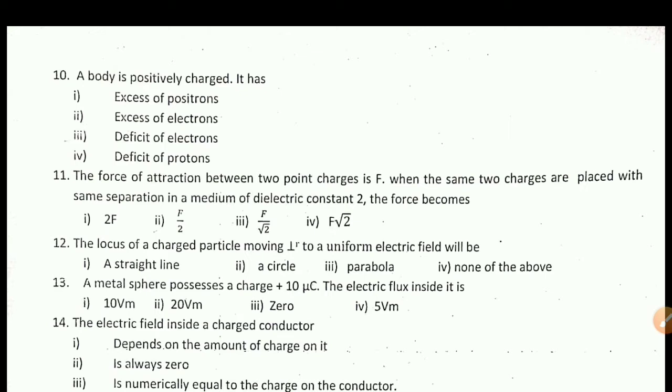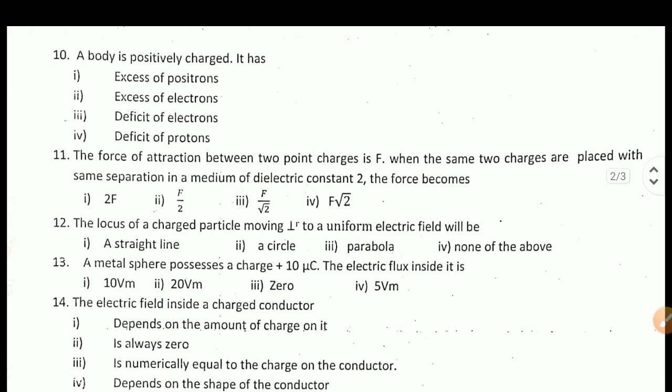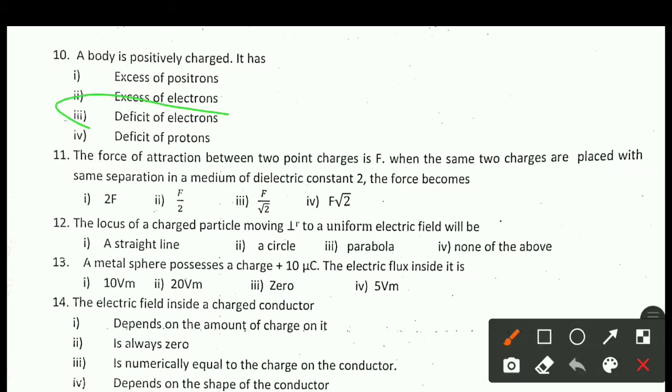Right answer is option 3, deficit of electrons. Positively charged means it loses electrons, that means deficit of the electrons. Excess of the electrons means it is negatively charged.